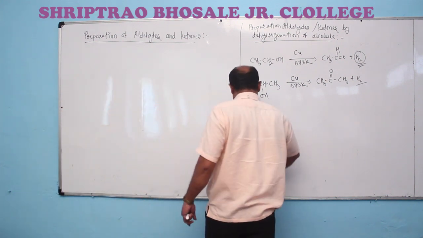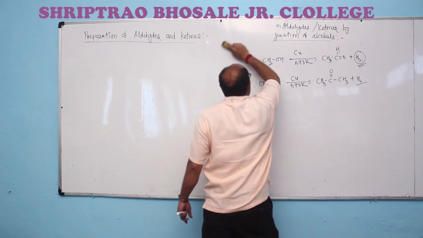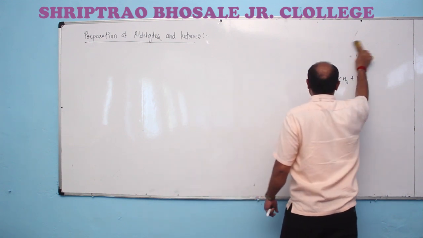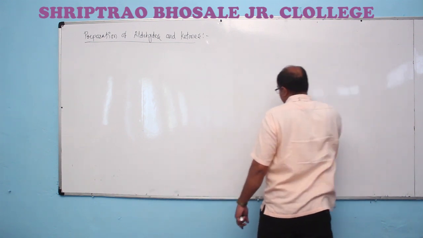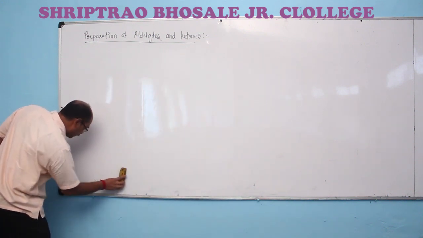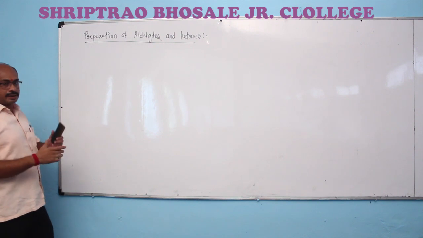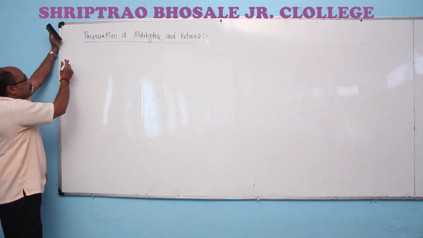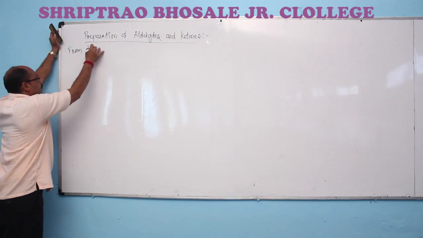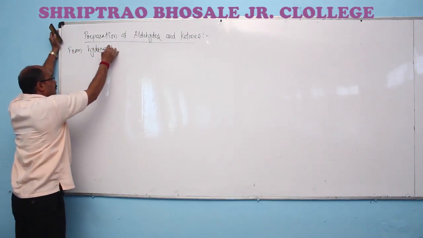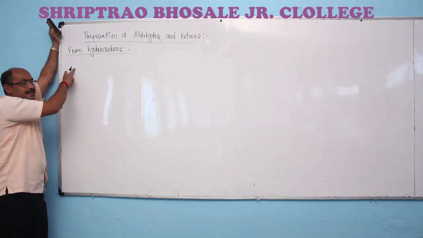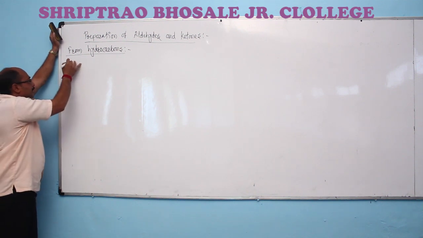You studied this reaction in the chemical properties of alkenes, also in the chemical properties of alkynes, in the hydrocarbons chapter. Firstly, we have the preparation of aldehydes and ketones from alkenes.